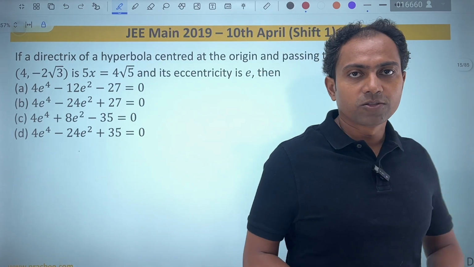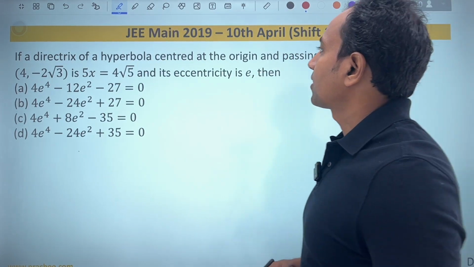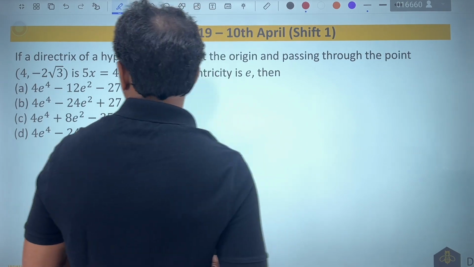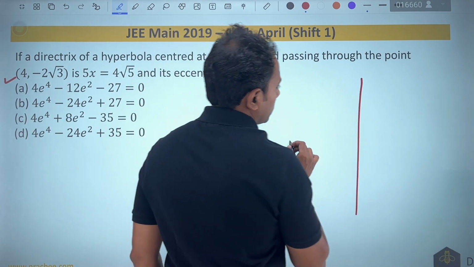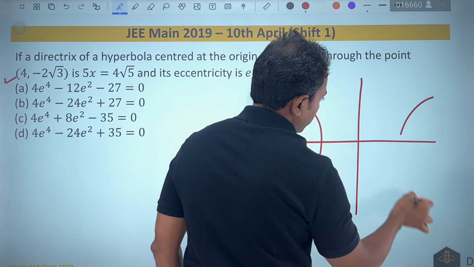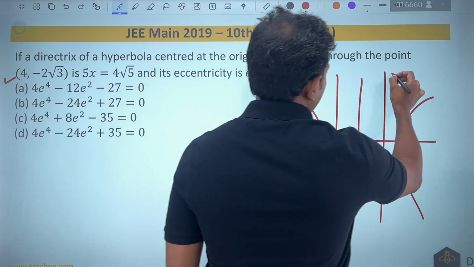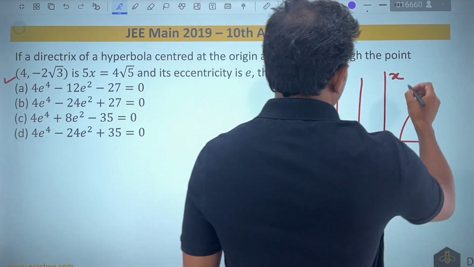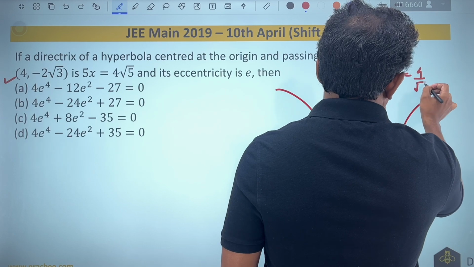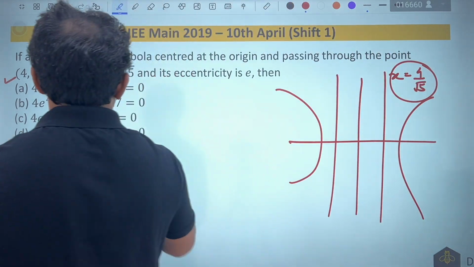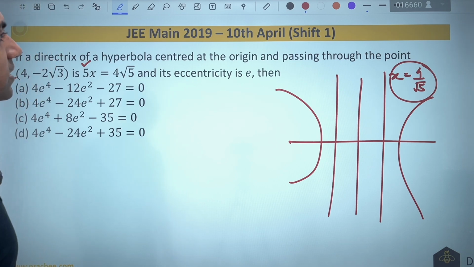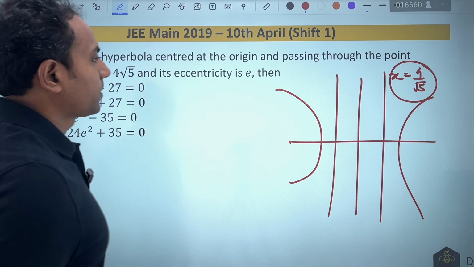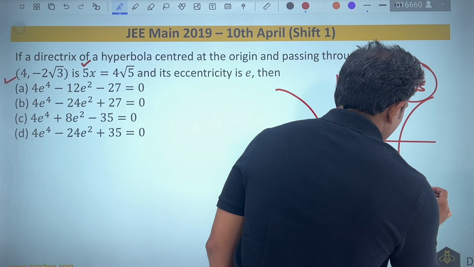If I look into this 2019 question, it says that a directrix of the hyperbola centered at origin passing through the point, that they have given a point, is this. You can see that whenever this gives y is equal to constant, that would mean this is the hyperbola that we are talking about. And this is the equation of directrix that they have given. So it is nothing but 4 by root 5. This is given to us using this. Now eccentricity E is given to us and they are saying that this passes through a point 4, minus 2 root 3. So 4, minus 2 root 3 would be somewhere here.